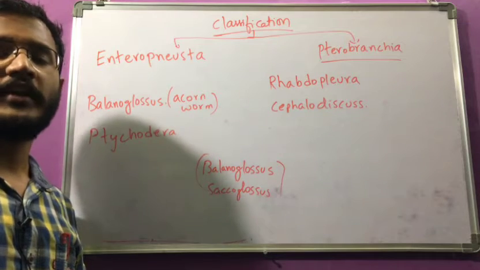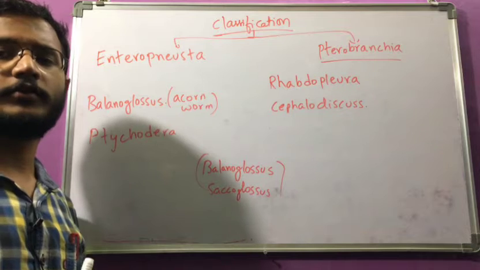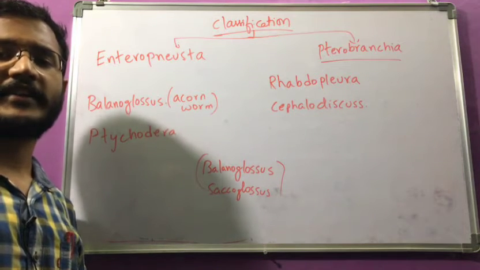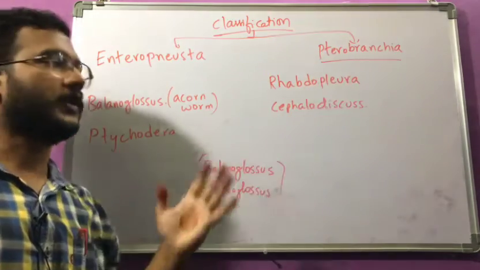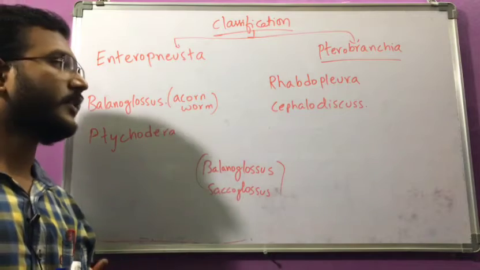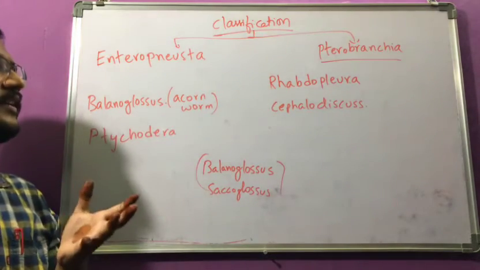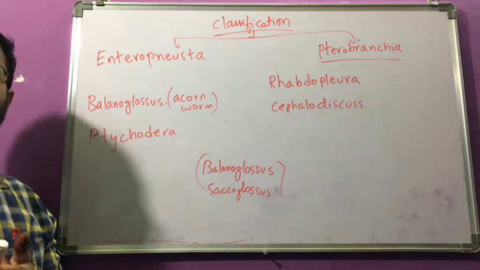Hope you understood well, and you have to make a chart and send it through WhatsApp, with all the different general characters at one place and the different phyla in one row each. So I hope you will do that. And this is about the invertebrates, and tomorrow onwards we will start with the general characters.